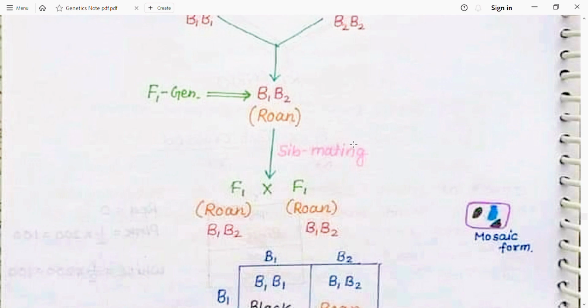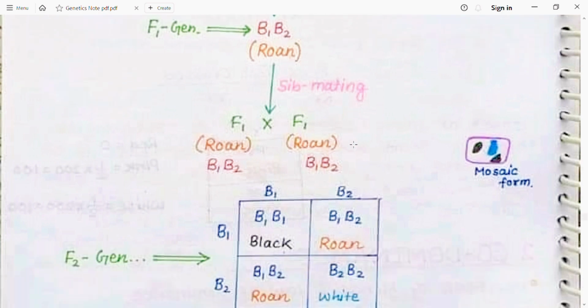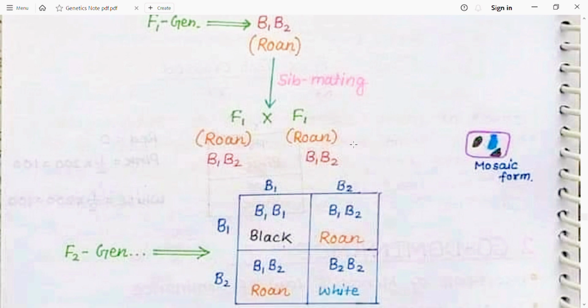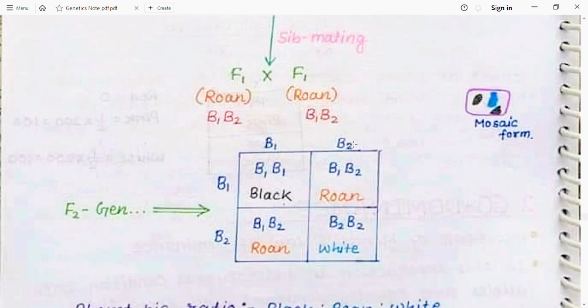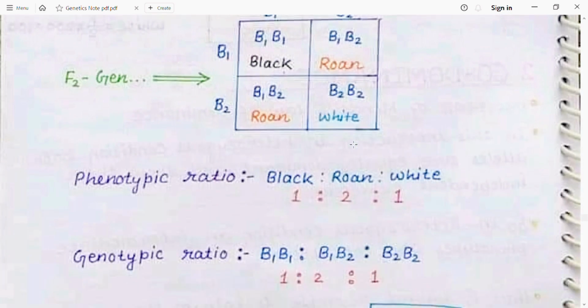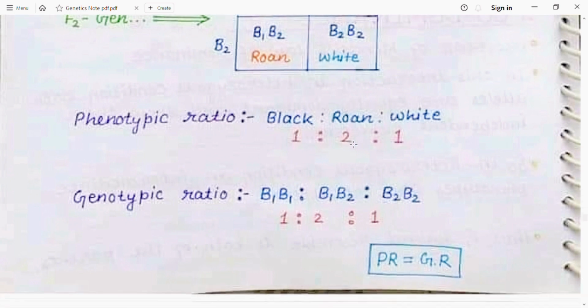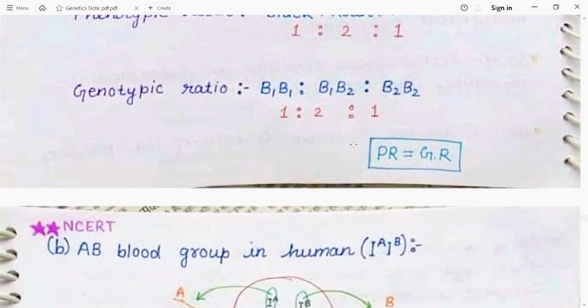Upon selfing, when we cross sisters and brothers within the cattle with one another, it produces one black, two roan and one white. So here the phenotypic as well as the genotypic ratio is the same, and this is an example of codominance.